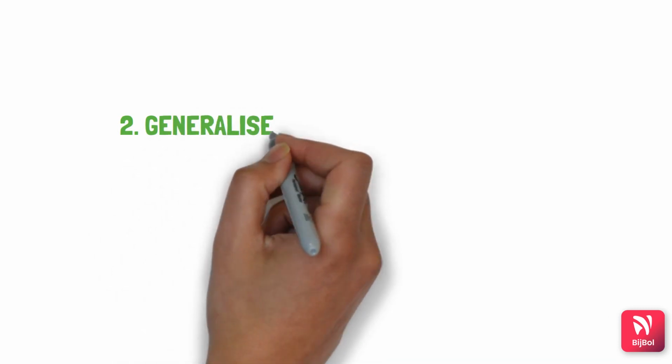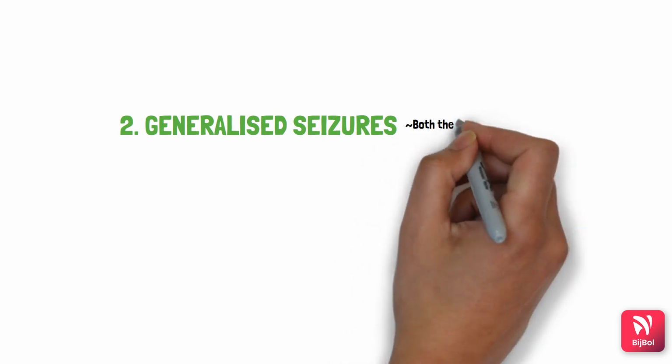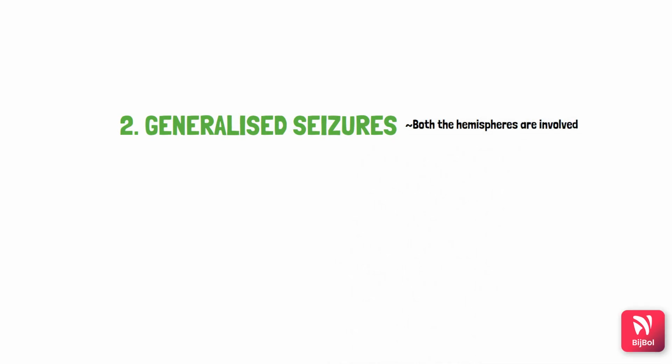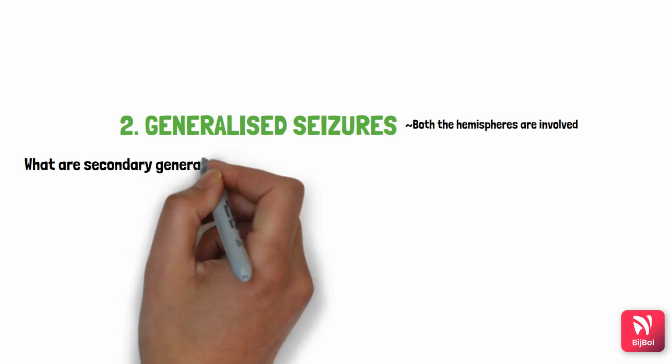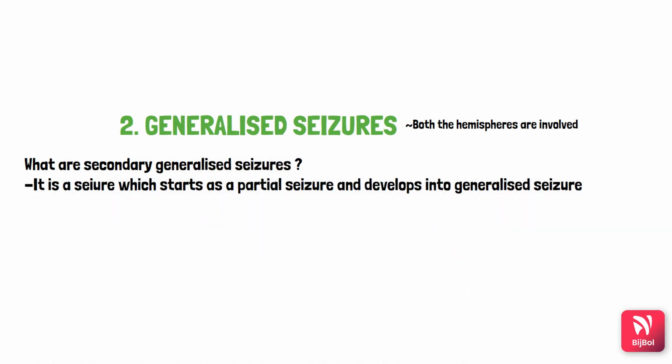Now, in contrast to the partial or focal seizure, generalized seizure is the one in which both the hemispheres are involved. Sometimes it starts out as a partial seizure and quickly develops into a generalized seizure. In these situations, it is called secondary generalized seizures. That means it starts as a partial seizure and secondarily it develops into a generalized seizure. That's why it is called secondarily generalized seizure.